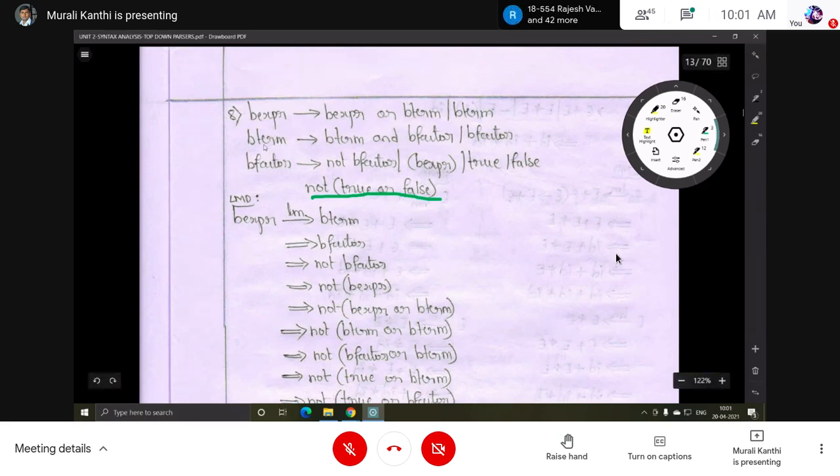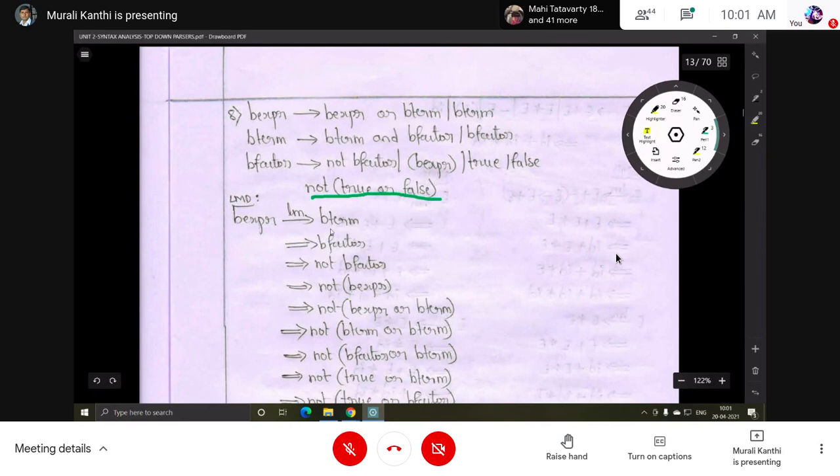First, the leftmost derivation. The starting symbol of the grammar is B expression. For this, you can take either the first production or the second production. The first production is taken, B term. Why? We should get the not non-terminal, and it should come first. That's why instead of B expression, B term is taken.